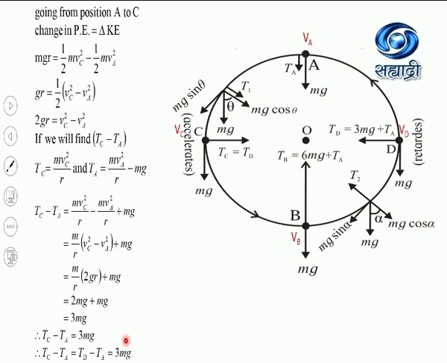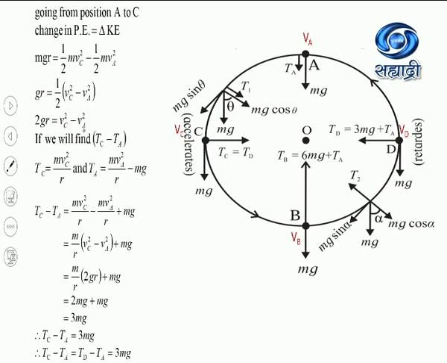So we have derived the equation for the minimum velocity at the top, square root of gr, the minimum velocity at the lowermost position, square root of 5gr, the difference in the tension at points A and B, equal to 6 mg, and the difference in the tension at the midway points C and D, 3 mg. But now we have to find out what is the velocity at midway positions C and D. This velocity at the midway position, you can directly find out from this equation.